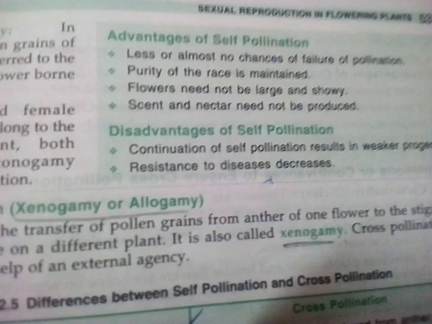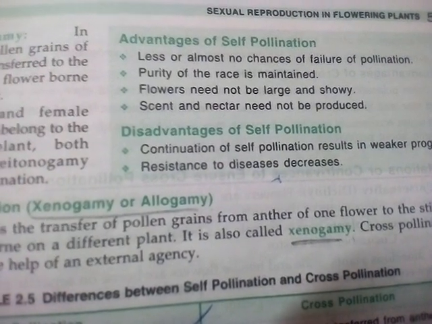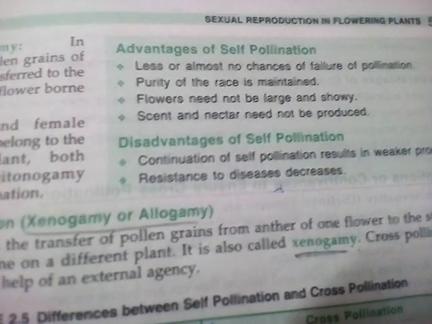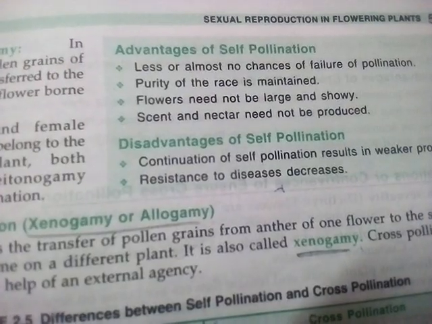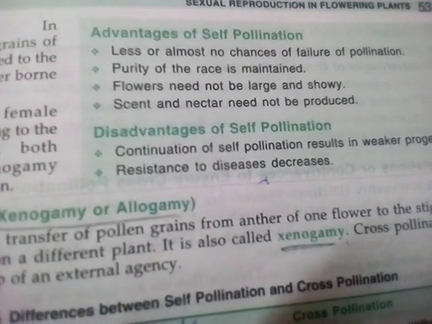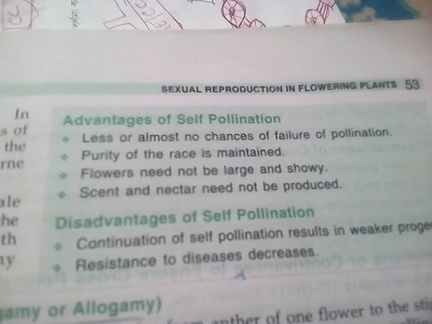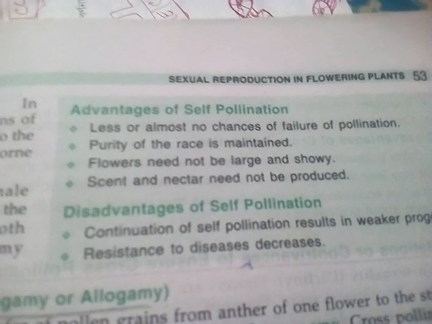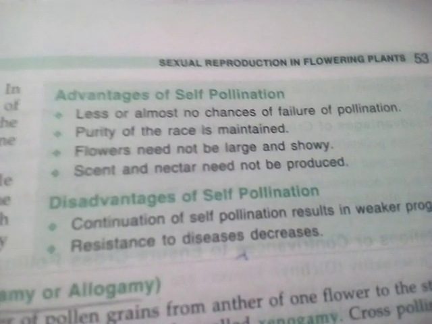And now you have to read about the advantages of self and cross pollination. So what are the advantages of self pollination? Self pollination mainly occurs within the same plant, either within the same flowers of the same plant or of different flowers of the same plant. So there is very little or no chance of loss of pollen grains, or very little chance of failure of pollination.